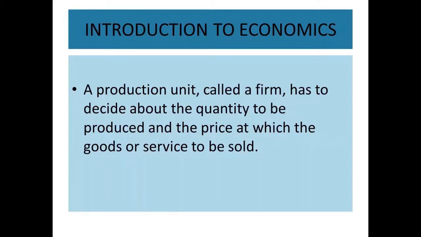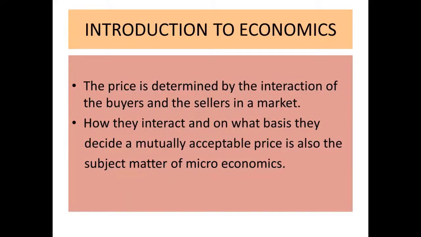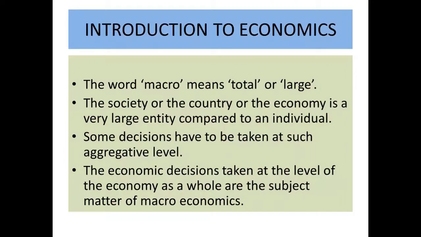The price is determined by the interaction of the buyers and the sellers in a market. How they interact and on what basis they decide a mutually acceptable price is also the subject matter of microeconomics.